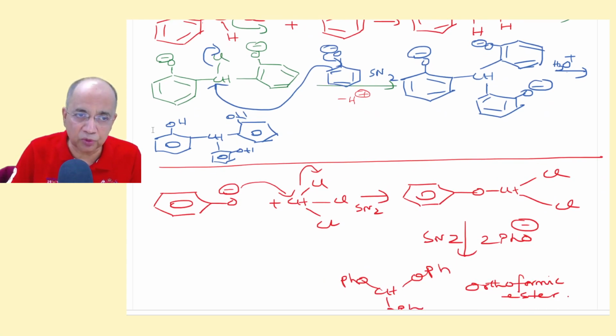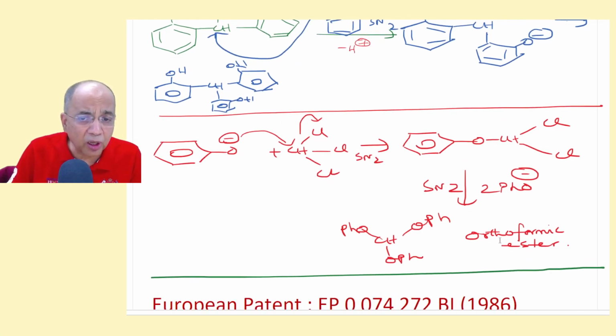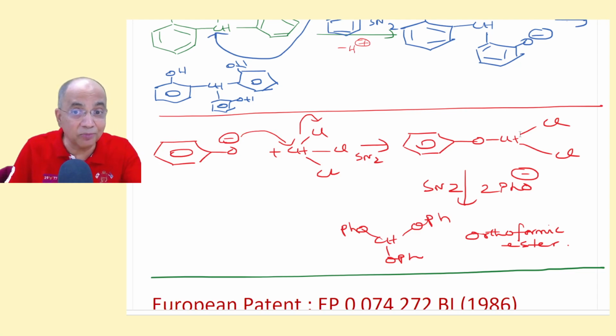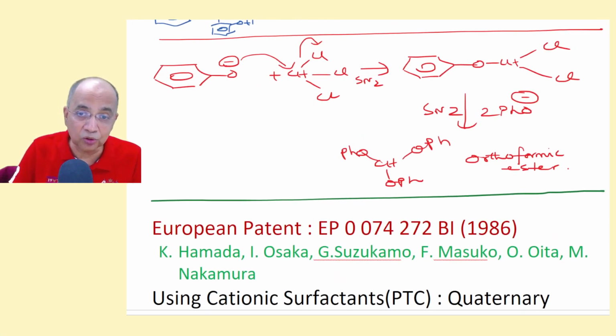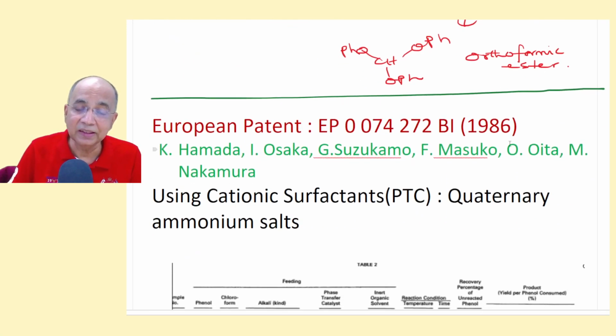This is the tar product which is formed, and also a small amount of orthoformic ester is formed by the SN2 of the phenoxide ion, whose possibility is very, very less, less than 1% product is formed, because the O center is less nucleophilic than the carbon center. So of course it happens continuously. Chloroform is involved in the SN2 continuously 3 times. One time, second time, and I have written, without having patience, 2 phenoxide ions successively going for SN2 to produce this orthoformic ester, this acetal.